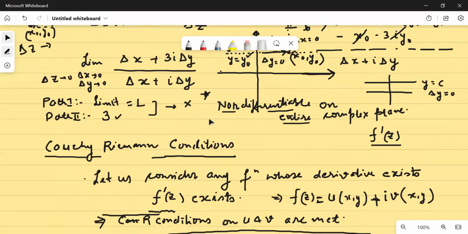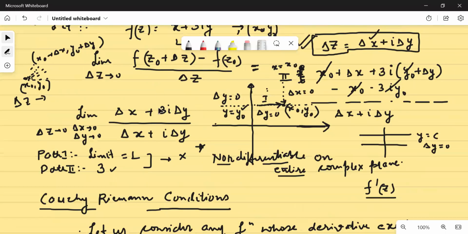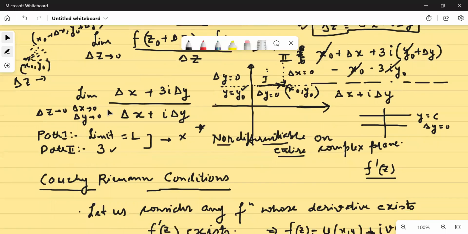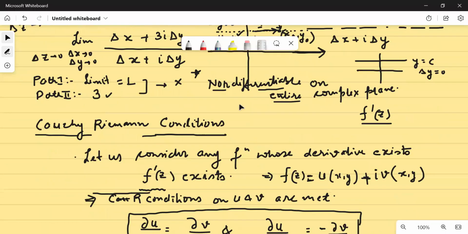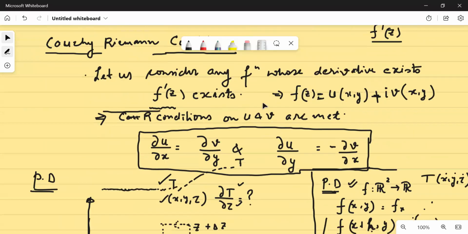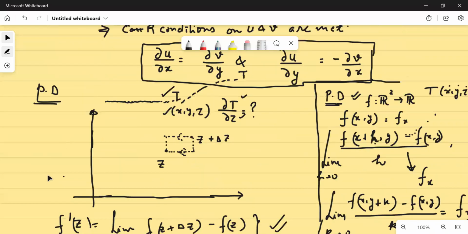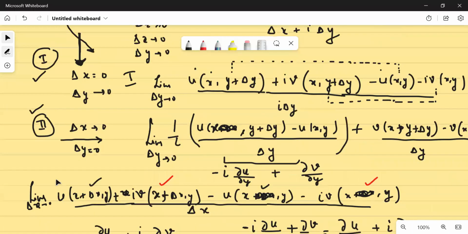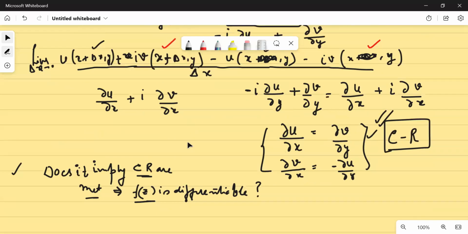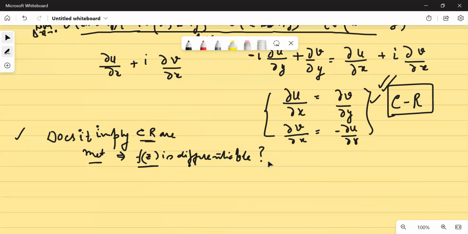Differentiability, I've already told you, it goes this way. And also remember, in differentiability also, you cannot have path dependence. So again, differentiability also holds only if the limit is path independent. Further we moved, if the function f(z) is differentiable, that is f dash exists, and f(z) is given by u plus iota v, then always remember Cauchy-Riemann conditions are met. And I'm leaving you with the question that if your Cauchy-Riemann conditions are met, does it imply that your function f(z) is differentiable? We'll try to see this in the next lecture. And mostly I would finish this particular portion in the next lecture, so go attend it.